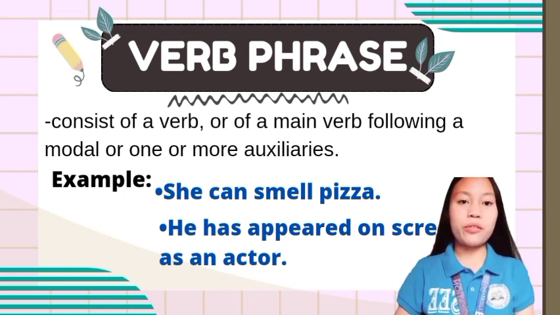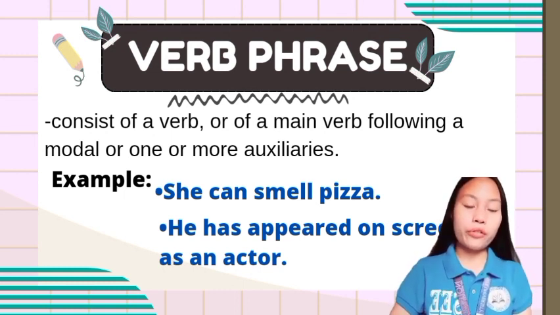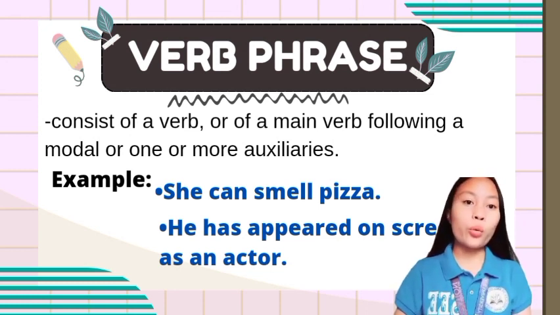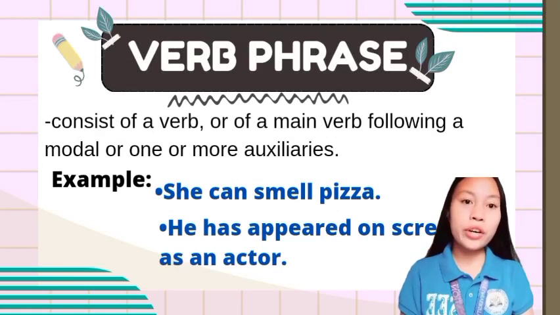Second is the verb phrase. It consists of a verb or of a main verb following a modal or one or more auxiliaries. So when we say verb, what is it? Okay, very good. It is an action word. So automatically, our phrase here contains a verb.